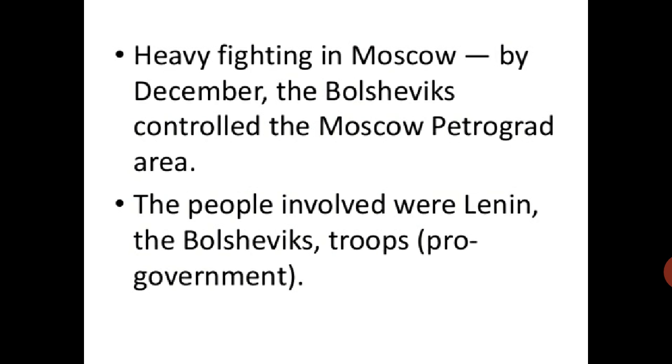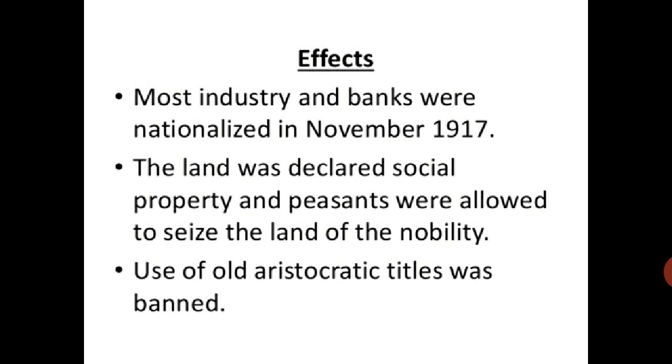The uprising took place in other cities too. There was heavy fighting, especially in Moscow, but by December the Bolsheviks controlled the Moscow-Petrograd area. Heavy fighting was in which place? Moscow. But in the end, most things came under the control of the Bolsheviks.